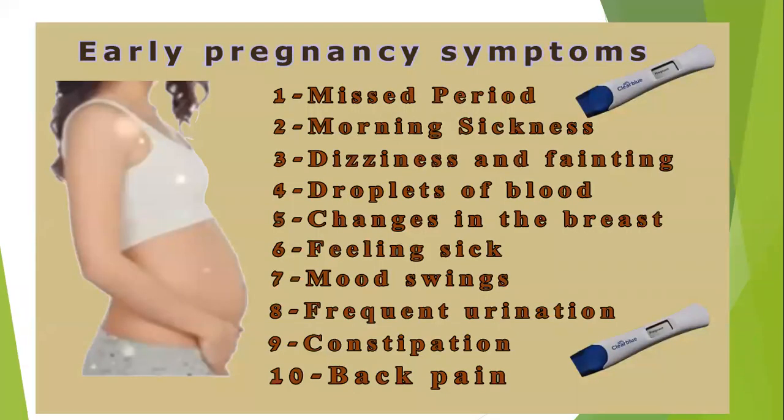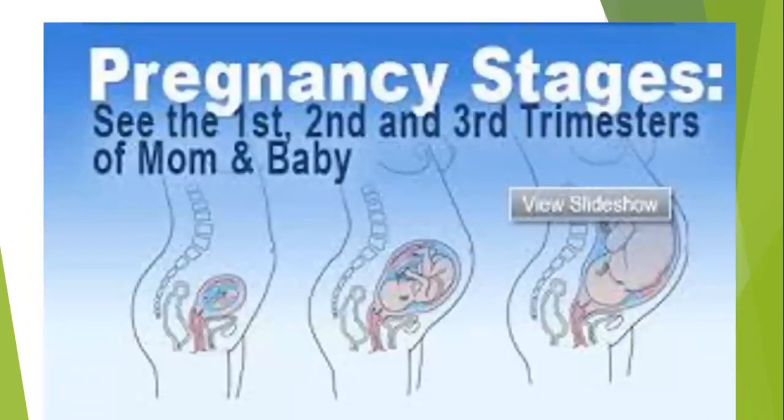There are some early pregnancy symptoms like missed period, morning sickness, dizziness, droplets of blood, feeling of sickness, frequent urination, constipation, and back pain also. There are three stages in the pregnancy: first, second, and third trimester.